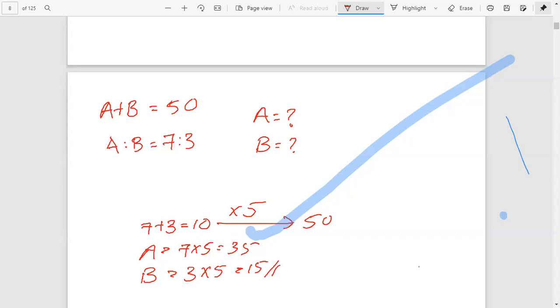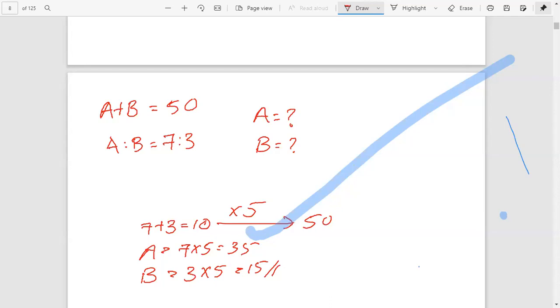Therefore, first we add 7 plus 3, that's equal to 10. Check whether 50 is a multiple of 10. Yes, 50 is a multiple of 10, that is 10 into 5 equal to 50. Therefore, to find A, 7 into 5, 35, and to find B, 3 into 5, 15.